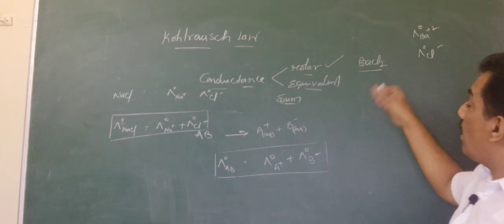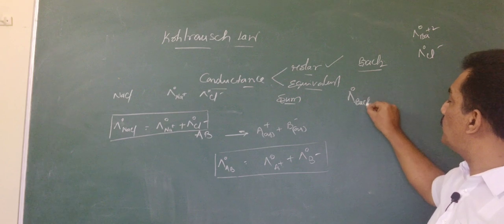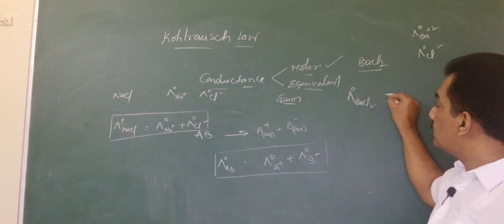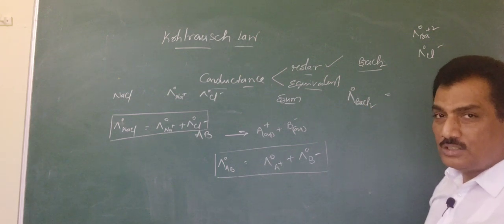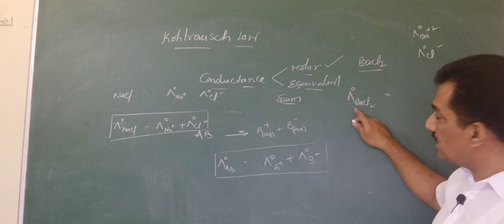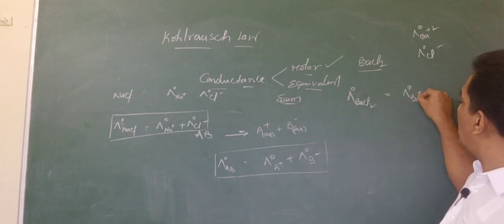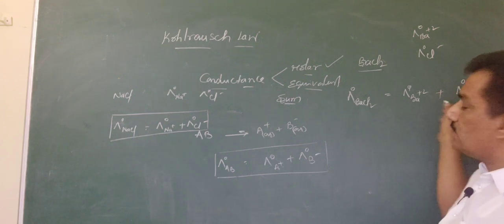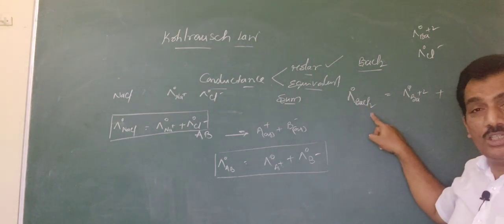And now if they ask for the conductance of BaCl2, what do you have to consider by default? Is it possible to measure the conductance of BaCl2 just by taking the conductance of Ba 2 plus and the conductance of only one Cl minus? Is one Cl minus sufficient to measure this?